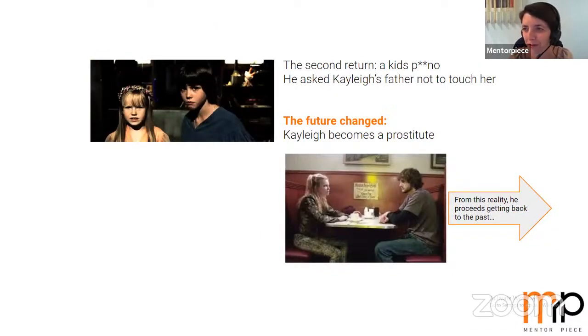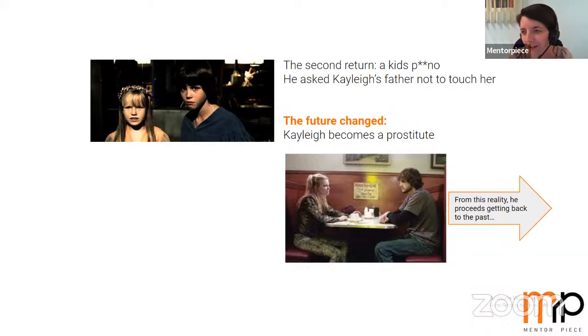When he had the blackout as a child, really he got back as an adult. His second return, this episode with the kids porno, he asked Kylie's father not to touch her. But the future changed again, and the future is unsuccessful again because Kylie becomes a prostitute.